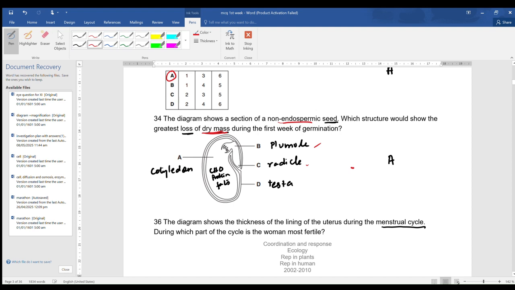Therefore, which structure would show the greatest loss of dry mass? The cotyledon. This is cotyledon. A is cotyledon, B is plumule. This leafy structure which is attached to the cotyledon is called plumule, and this hanging structure is known as radicle, and this outer covering is known as testa.